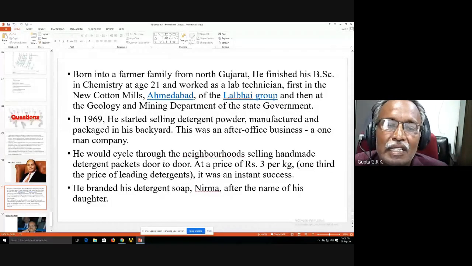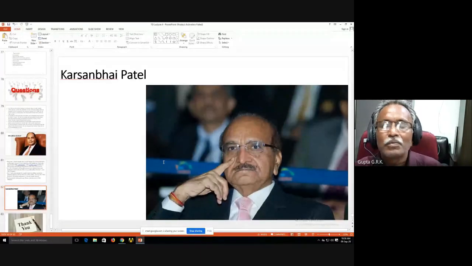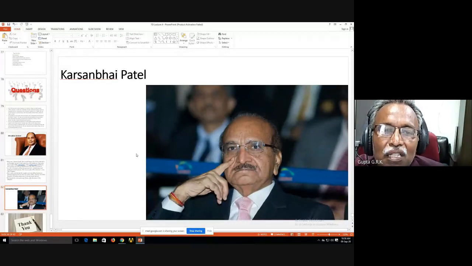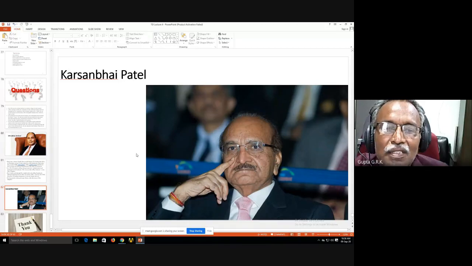It was an instant success. He branded his detergent Nirma after the name of his daughter, and he is the great Karsanbhai Patel. So there are great personalities like this who came with nothing in hand, from very poor families, and became billionaires and came into Forbes magazine as top billionaires.